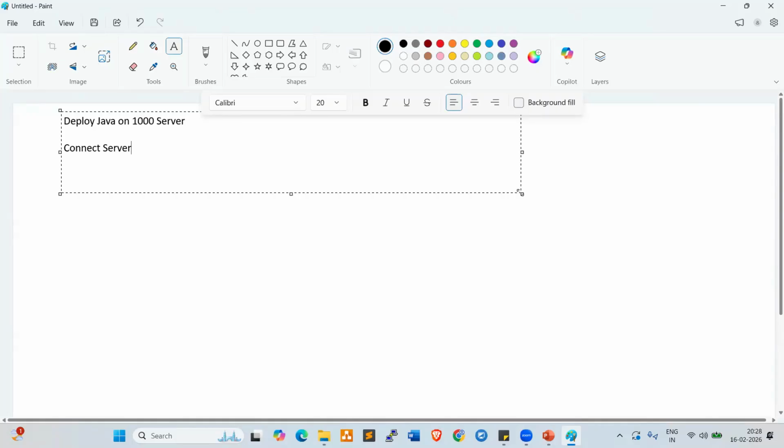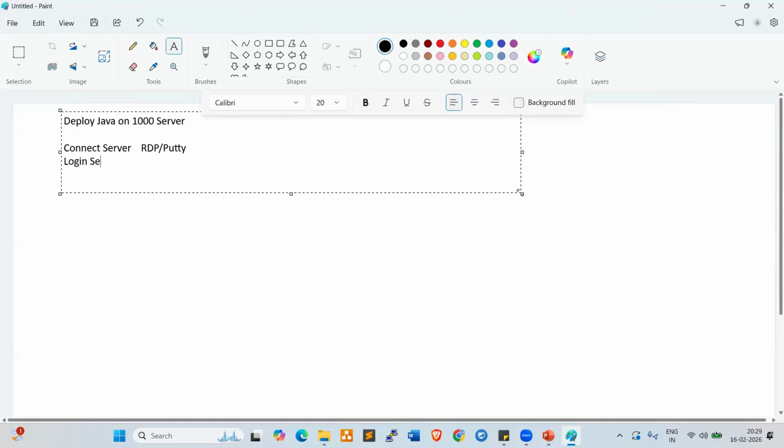Windows by RDP, or if it is Linux, SSH. So by using RDP or PuTTY or SSH: for a Windows server, we can connect by using RDP, or for a Linux server, we can use PuTTY to connect to the server.